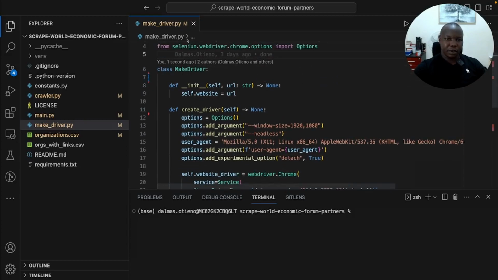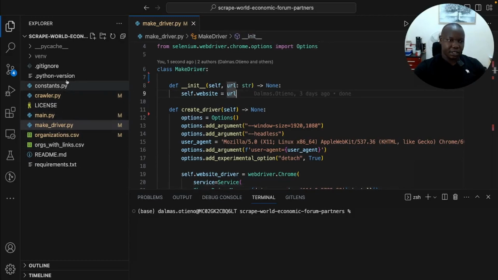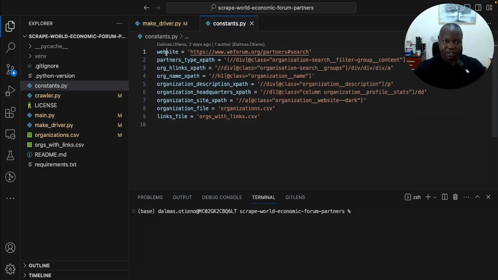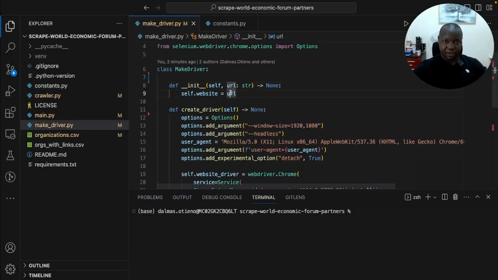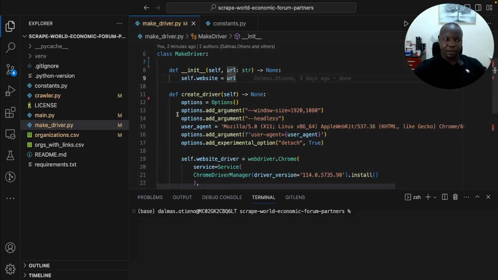So the first class that we are making here is the make driver class, and the make driver class is a class that helps us to define the driver. So when you are instantiating the class, the constructor here is telling us that we only need to pass a URL, which is a string. For our case, the URL would be the website that we saw in the constants file. So if we open the constants, this website, we could pass it here to define it.